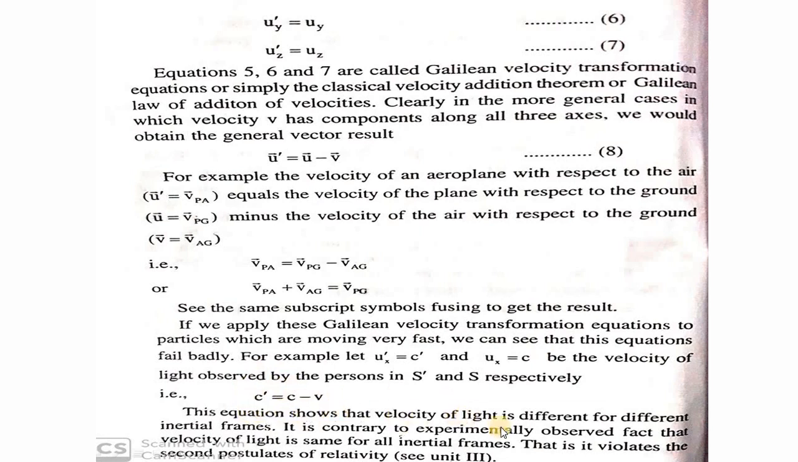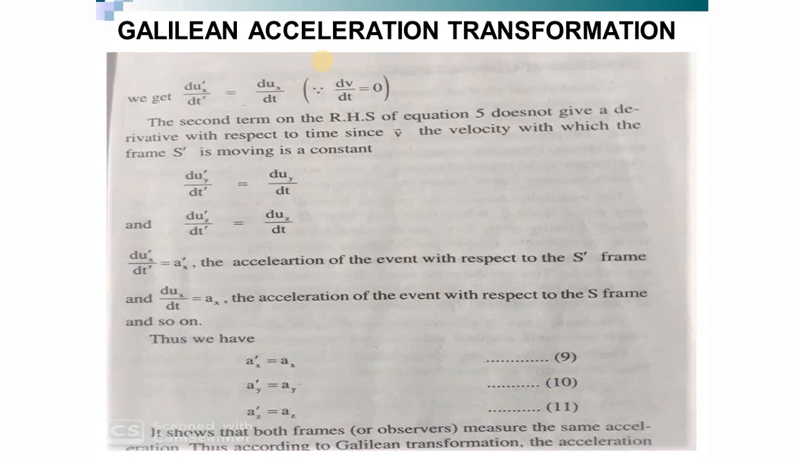This equation shows that the velocity of light is different for different inertial frames. It is not true. It is contrary to the experimentally observed fact that the velocity of light is the same for all inertial frames, so it violates the second postulate of relativity. That is something we are going to discuss in the chapter on relativity, how this Galilean transformation doesn't suit the postulates of relativity. So what you have to keep in mind is ux prime is equal to ux minus v, uy prime is equal to uy, and uz prime is equal to uz.